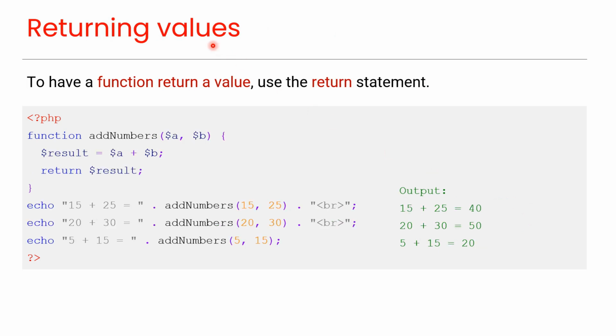Returning values. To have a function return a value, use the return statement, like this. This statement will return this value when this function is called, like this. And you can see the output here.